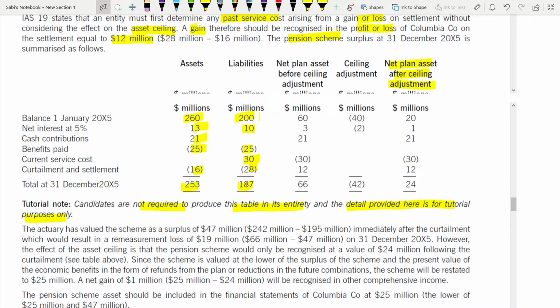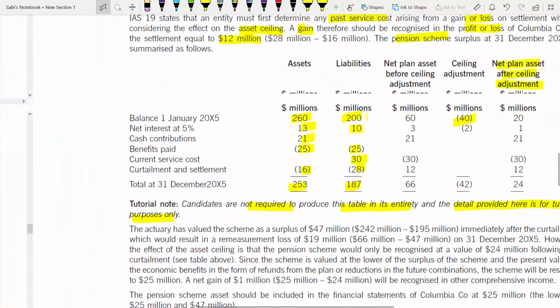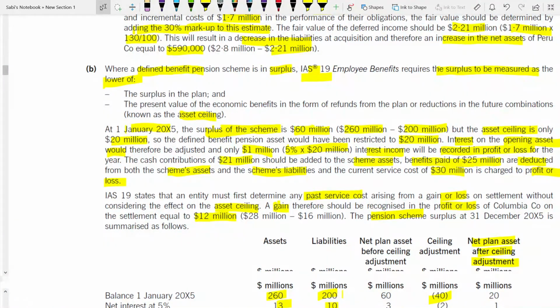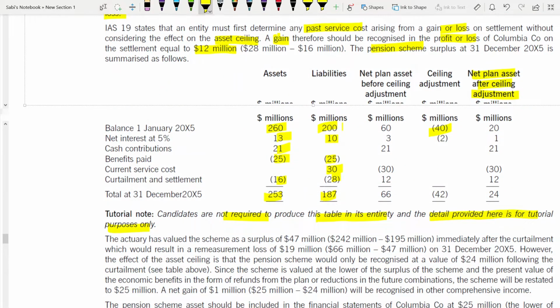It's 40 for 1st Jan 2005. Let us go through. Why 40? Because here if you see, surplus of the scheme was 60, okay, but ceiling asset is only 20. So you have to take the difference, 60 minus 20, hence 40. Okay, and then finally you deduct that asset ceiling from the 60 minus 40, 20. So like this you'll get it, and you'll be getting this 24.